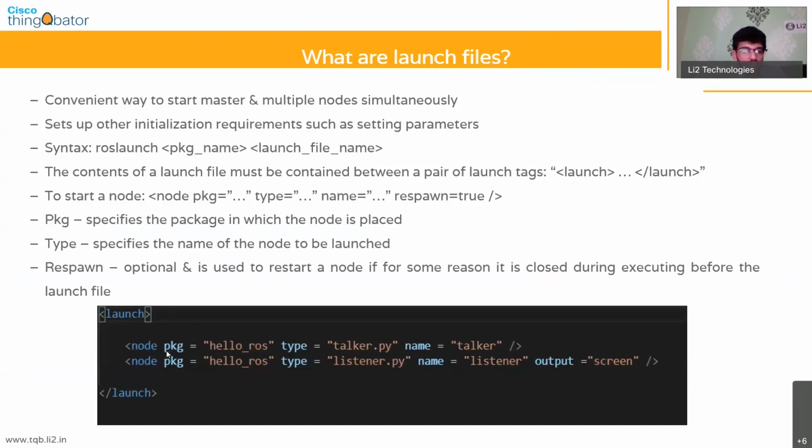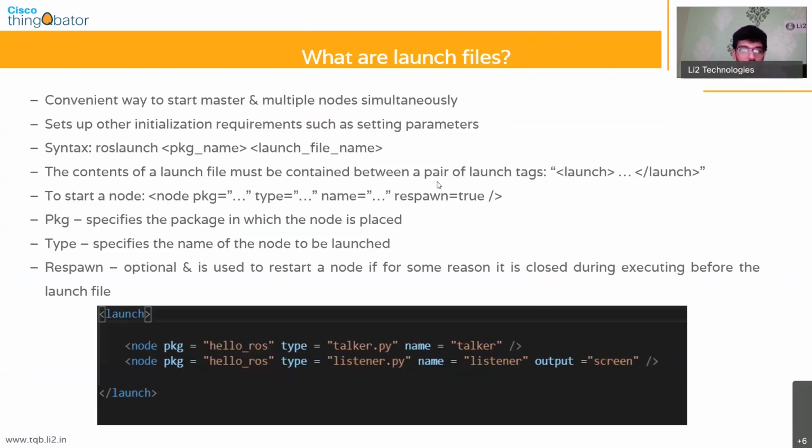The first argument there is pkg equals hello_ros, and then the type is equal to talker.py. The name of the node is called talker. And so this is the way that you initialize a node. And then the same thing for the second node as well. The package is hello_ros, the type of the node is listener.py, and the name of the node that we've given is listener.